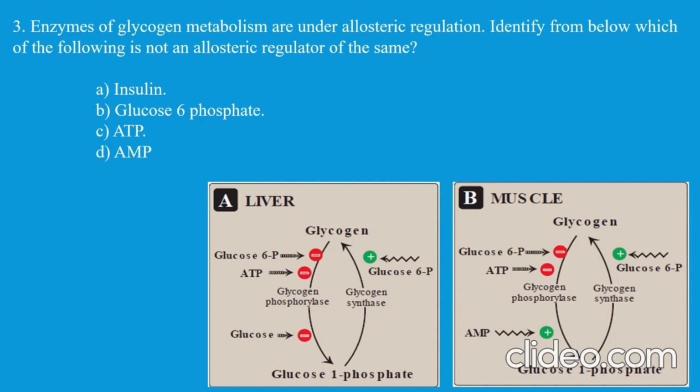So here the answer would be insulin. Insulin is not an allosteric regulator. The rest are all allosteric regulators of the enzyme, either glycogen phosphorylase or glycogen synthase. The question is not mentioning one enzyme. In the glycogen pathway you have both breakdown and synthesis of glycogen, so you have to consider the activator or inhibitor of both enzymes, glycogen phosphorylase as well as glycogen synthase, right? So the answer would be insulin.